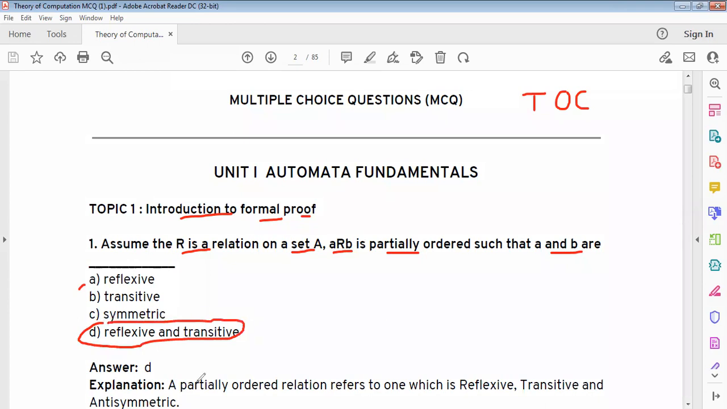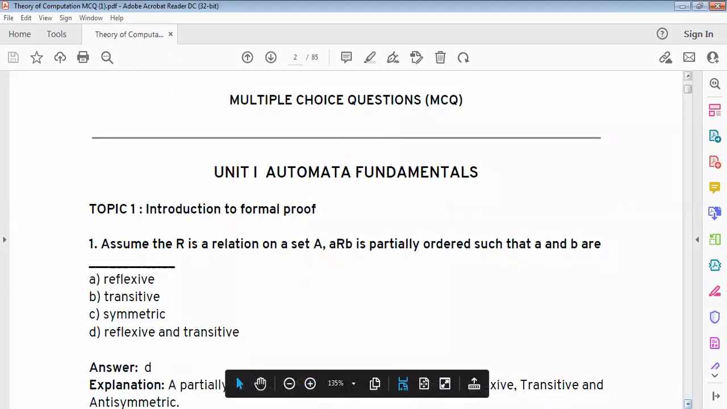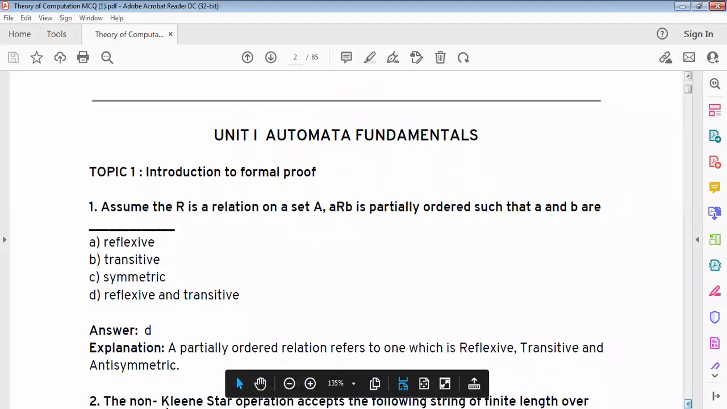Reflexive and transitive, because a partially ordered relation refers to one which is reflexive, transitive, and antisymmetric. Partially ordered is reflexive, transitive, and antisymmetric. Therefore, answer is option B. Next.